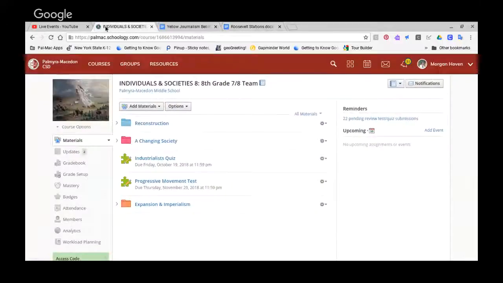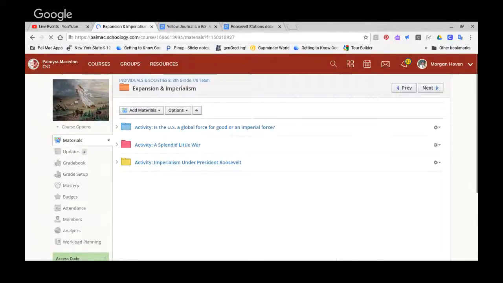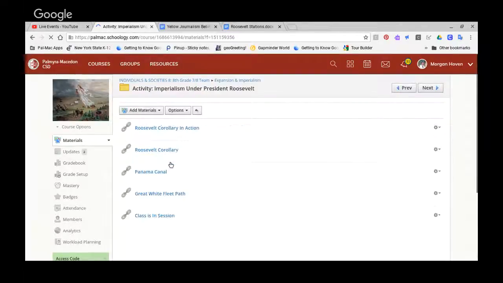So that means we are going to go ahead and log on to Schoology, where I'm at right now. Not yet, you'll go ahead and do it in a moment. You're going to go to Expansion and Imperialism, the light orange folder, and then Activity: Imperialism under President Roosevelt. And you're going to come to these.